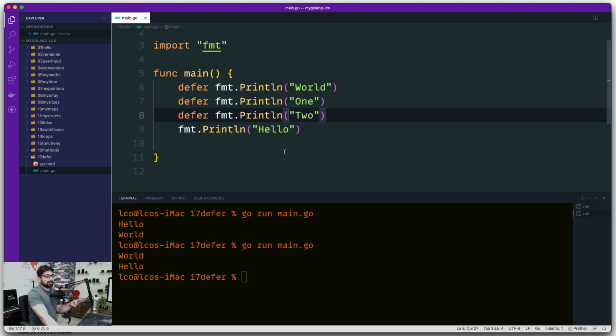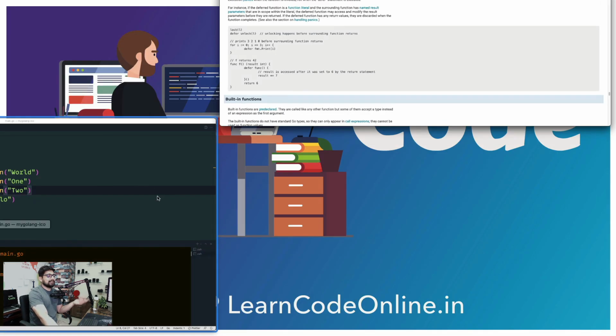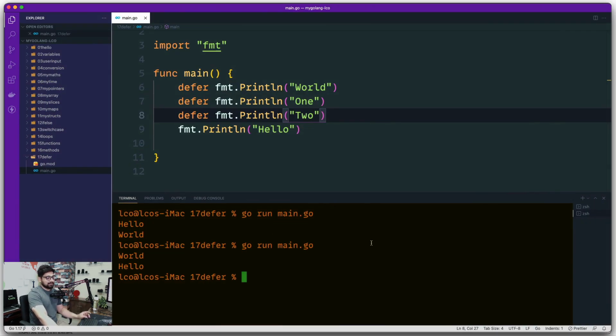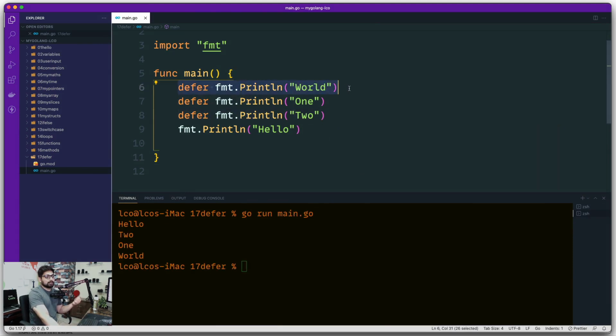Now remember, I told you this very cryptic line that in the reverse order they are deferred. This means last in, first out. So if you can imagine that, I think this is going to give you great help in understanding the defer. Notice here the first guy that moves into the list, remember last in, first out, was the world. So once this is being printed, remember, those lines which are not marked will execute as they are. They are not being deferred from the regular execution. So hello obviously is going to be printed first.